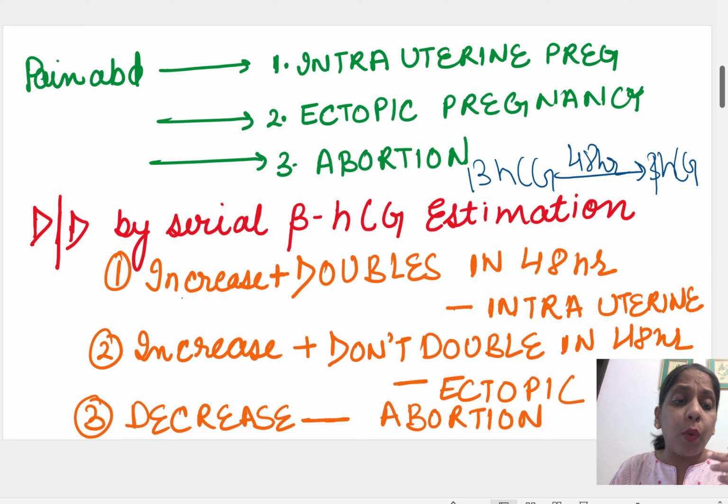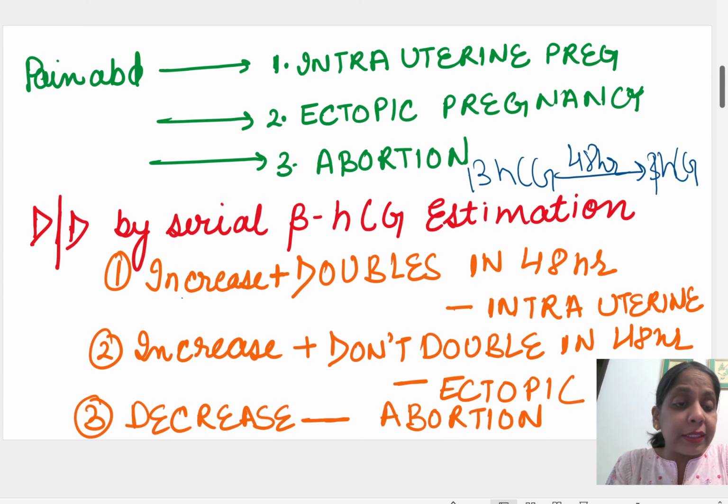In the exam quite often they give you one beta hCG level and ask what next. What next cannot be solved on ultrasound, because on ultrasound nothing was there, and it cannot be solved on examination.